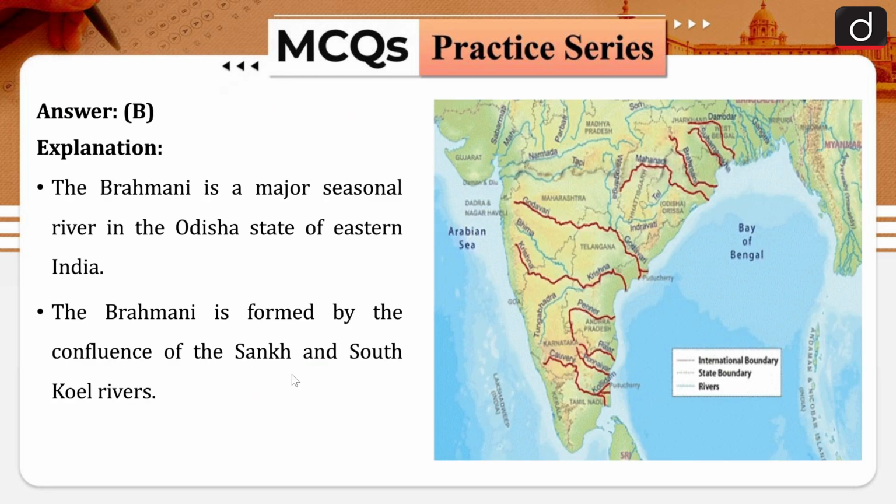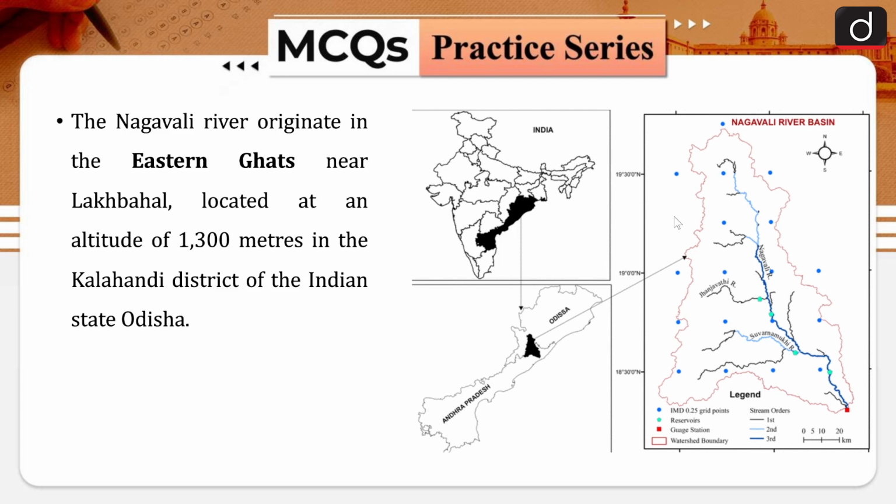Here you can see this river Subarnarekha somewhere over here, and the Brahmani somewhere over here, and these are in the upper part of Odisha. Here you can see the lower part of Odisha, where we have the rivers Nagavali and Vamsadhara. This is the lower part of Odisha and Andhra Pradesh, from where the Nagavali river originates, and that is why it originates from the Eastern Ghats.